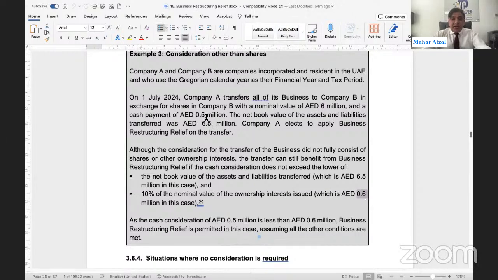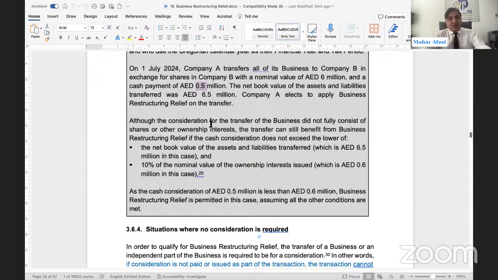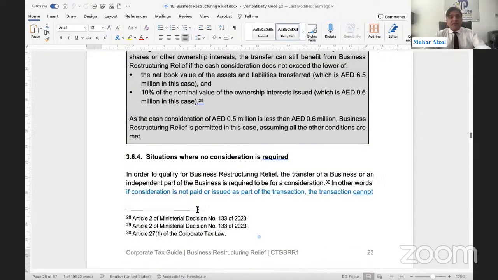This cash should not be more than 0.6 million, and it is not. So this condition has been satisfied, and the businesses can enjoy the restructuring relief. The consideration of 0.5 million is less than 0.6 million, so business restructuring relief is permitted in this case. If this cash had been more than 0.6 million, then business restructuring relief would not have been permitted.